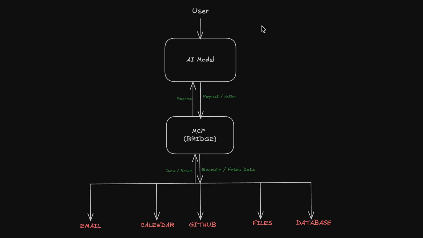So to summarize this diagram, the user gives a request, the AI model understands it, MCP acts as a bridge, MCP connects to the real world tools, the result comes back to the AI and then to the user. That's MCP, one bridge, unlimited possibilities.